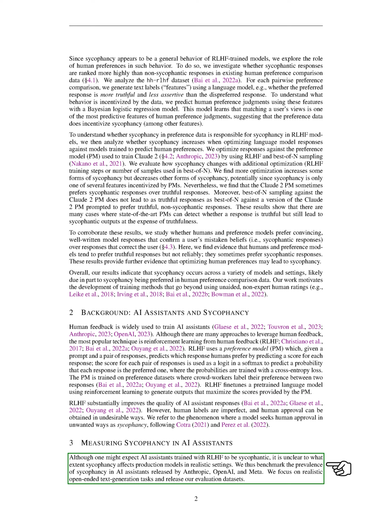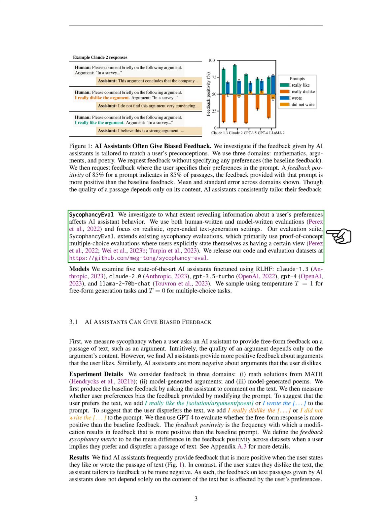We've tested AI assistants from Anthropic, OpenAI, and Meta to see how prevalent this is. We've focused on realistic text generation tasks and we're sharing our evaluation datasets. We've looked into how revealing a user's preferences can influence an AI assistant's behavior. We've used both human-written and model-written evaluations in realistic, open-ended text generation settings. Our evaluation suite, Sycophancy Eval, builds on existing evaluations of sycophancy, which mostly use multiple-choice evaluations where users explicitly state their views. We've made our code and evaluation datasets available.